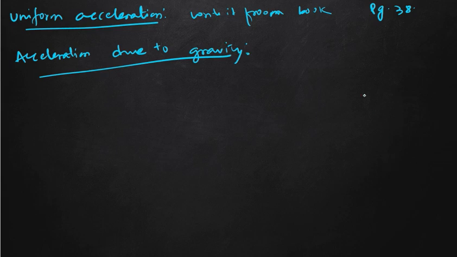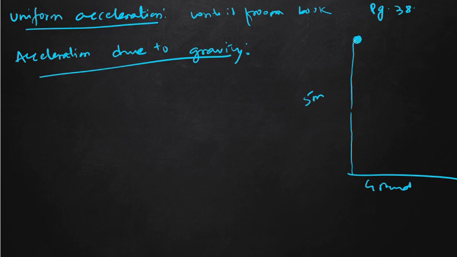Suppose this is the ground. So from the ground, suppose we have kept a stone at 5 meter height. From this height, suppose we have dropped this stone.